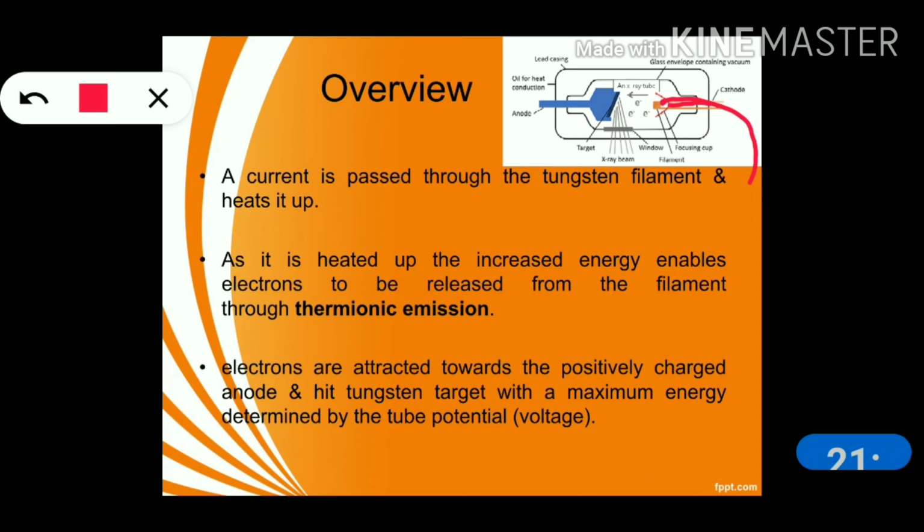Thermionic emission is the emission of electrons by absorption of thermal energy. Then electrons are attracted toward the positively charged anode and hit the tungsten target with maximum energy, that is determined by the tube potential voltage. If the voltage is high, then the kinetic energy of the electron is also high.